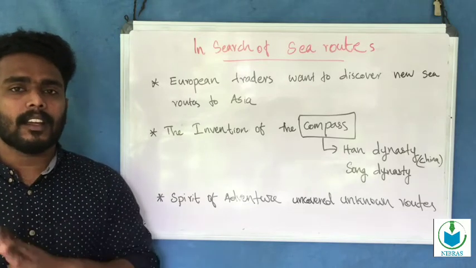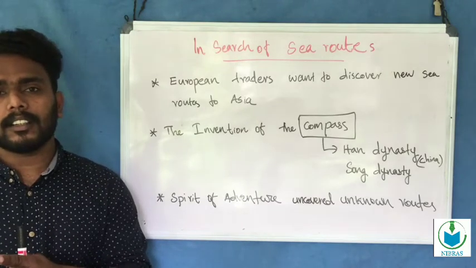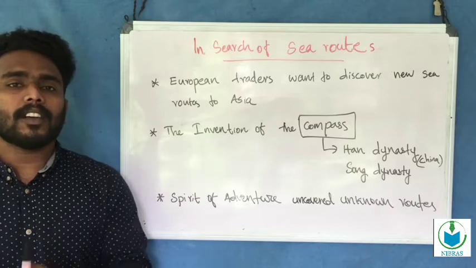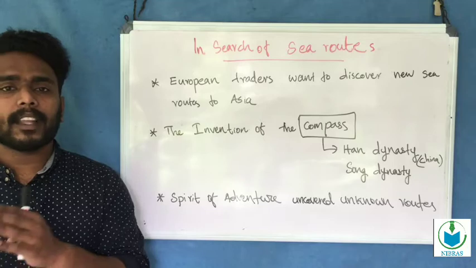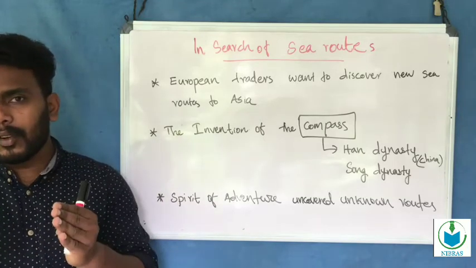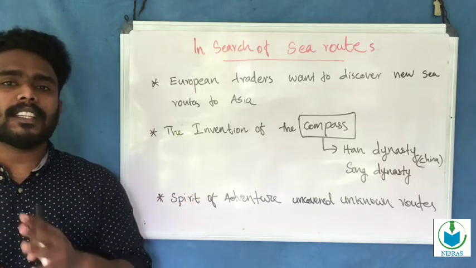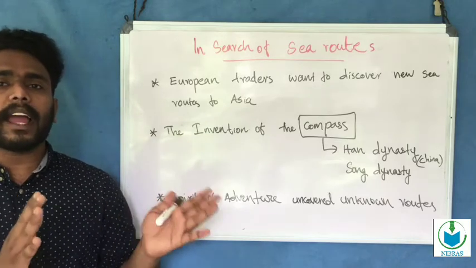Dismantled means it abolished or intervened. We know that Constantinople is the gateway from Asia to Europe, so it dismantled the trade relation between Europe and Asia.